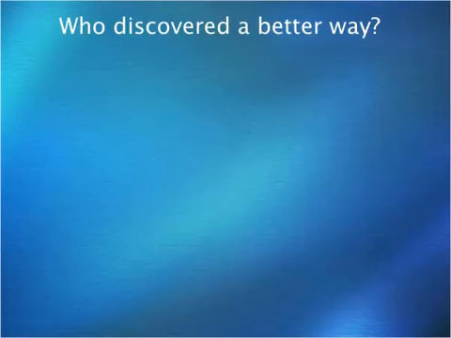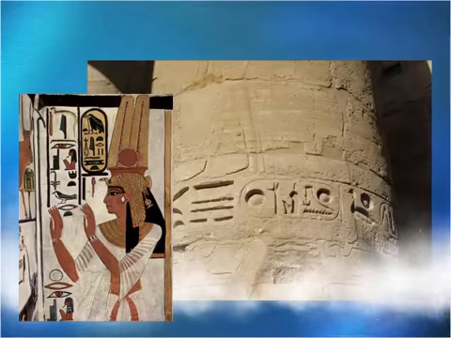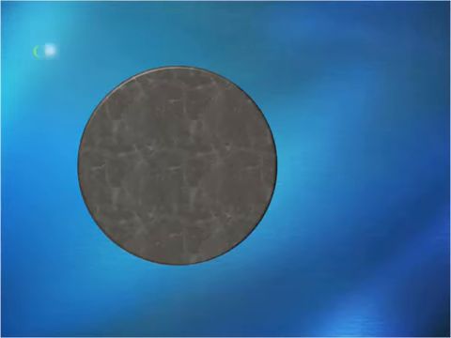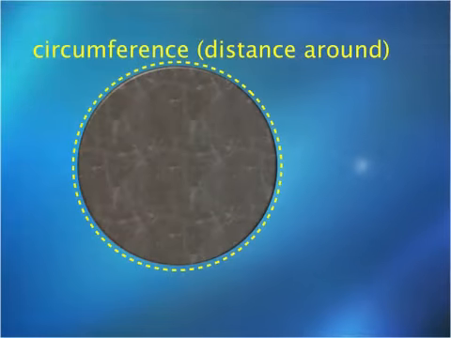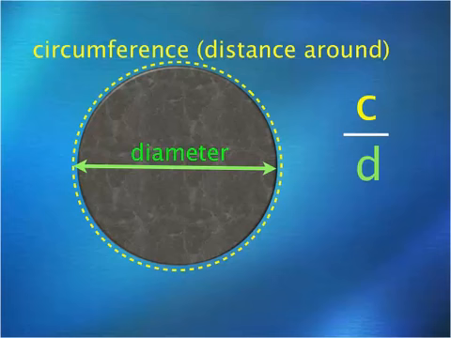Recorded history makes it a little hard to tell, but we've narrowed it down to the Egyptians and the Babylonians. Now let's look at what exactly this ancient discovery was that changed mathematics and the world as we know it. First, in review, the circumference is the distance around the circle, the diameter is the distance across. The comparison between the two, namely circumference divided by diameter, is the key. Let's take a look at why.